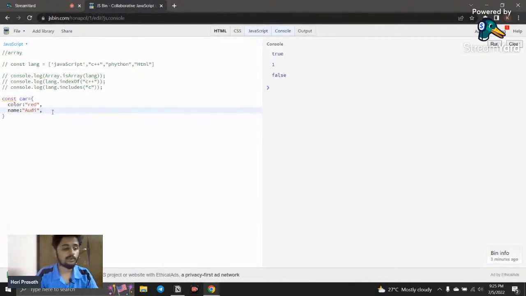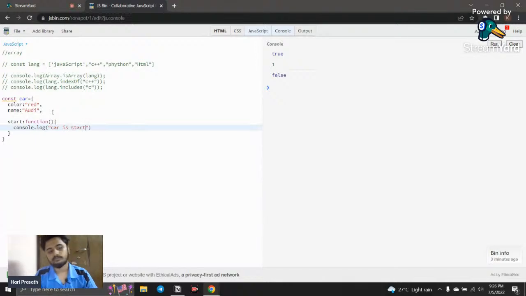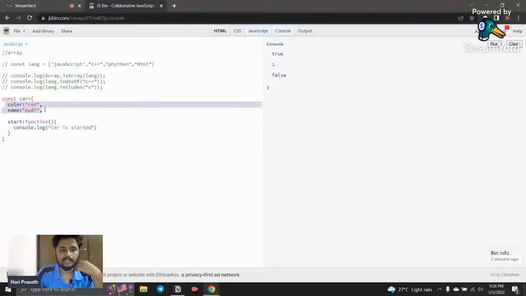Now I'm going to add a function inside it, for example called start. I can add a function here without a name, and if someone calls that function, I need to call console.log and return that the car started.